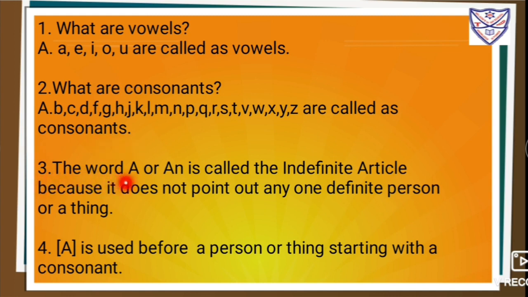The word A or N is called the indefinite article because it does not point out any one definite person or a thing.